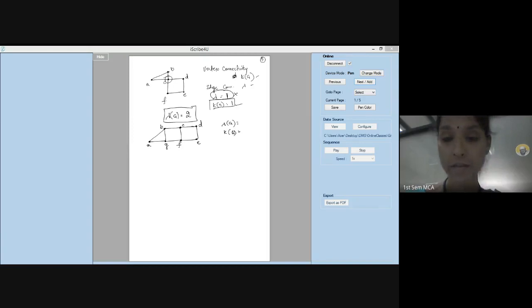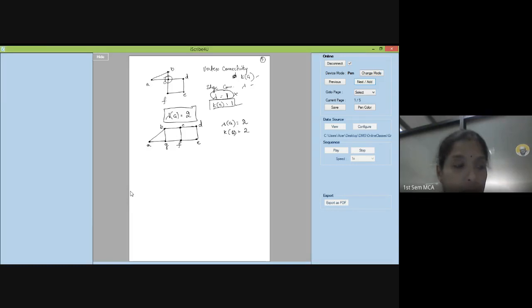Anyway, I'll clarify that. What is K of G? Some of you are saying it is 2. K of G is 2. Lambda of G is also 2. Is it? Yeah. K of G is 2. Lambda of G is also 2. Right. That is because I will let you know.